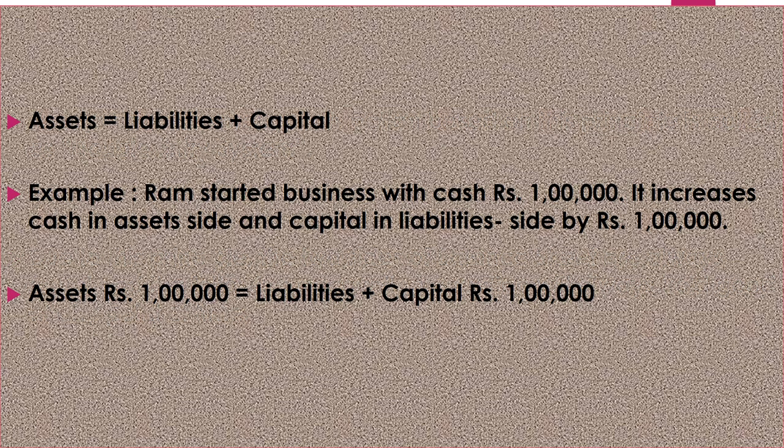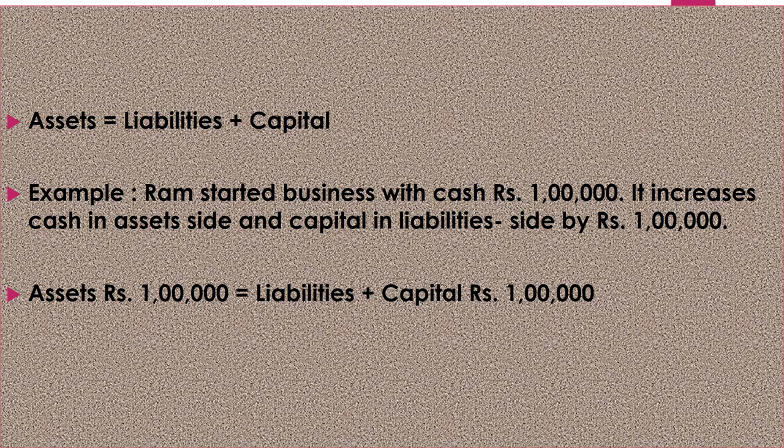See, this term implies the double entry system. Here, one example is there. Asset is equal to liability plus capital. You know, capital is equal to asset minus liability. So, if Ram started business with cash of rupees 1 lakh, it increases cash on the asset side and it will also increase capital on the liability side by rupees 1 lakh.